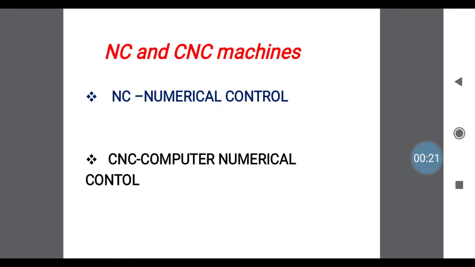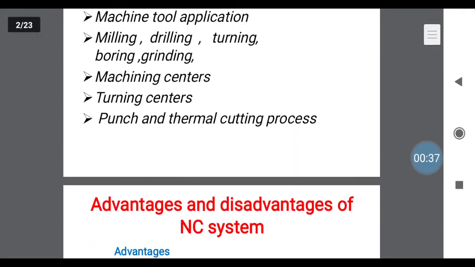These are similar to NC machines, but here control instructions are generated from computer applications. That is the CNC. These are the two machines we are generally using in machining applications for mechanical operations. That is NC and CNC machines.